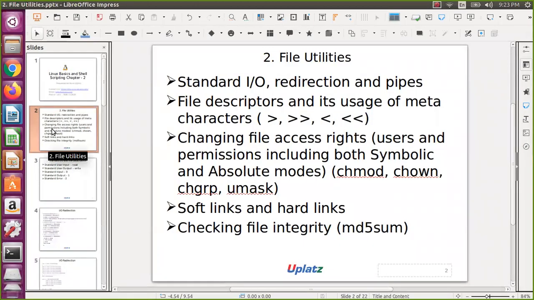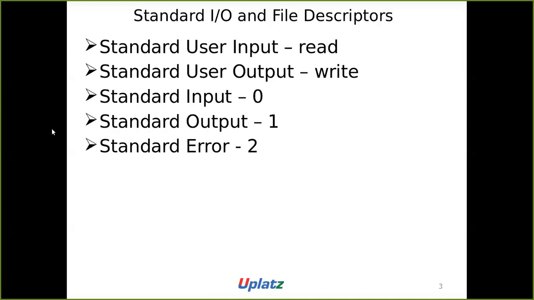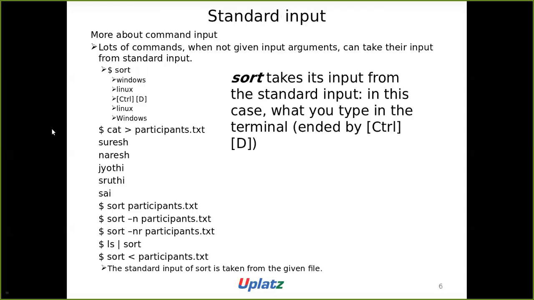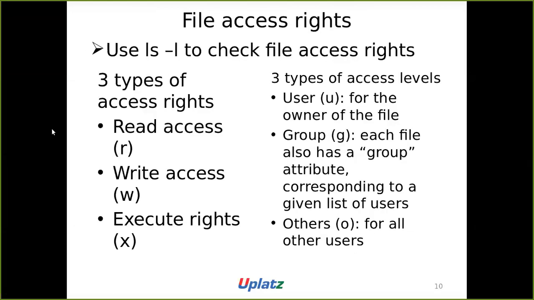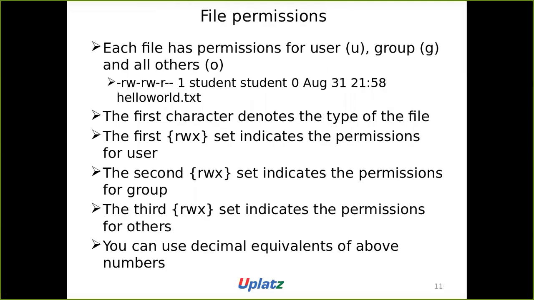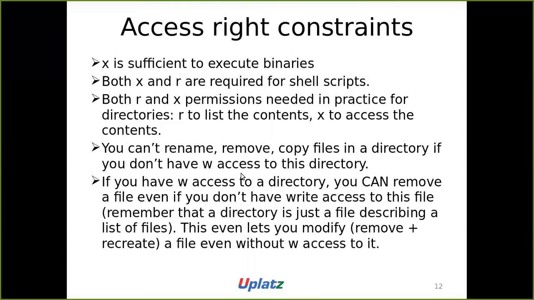Okay, so file utilities, let us check on that. This one, standard output redirection, we have seen. Read, write, execute, you can go through what it means. And then each file permission, the first character denotes the type of the file. Permission for user or owner, both are the same; some people will say owner also. Group, others, you can have decimal equivalents of the above number. So that's what that particular one.